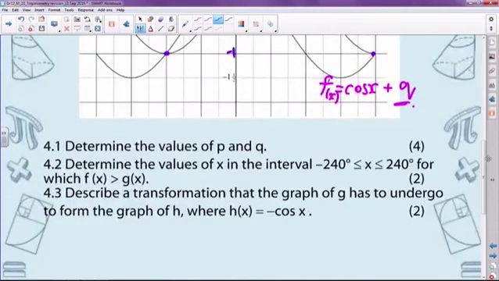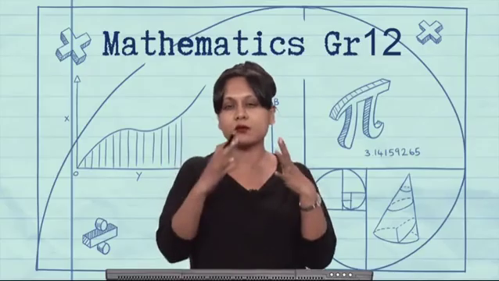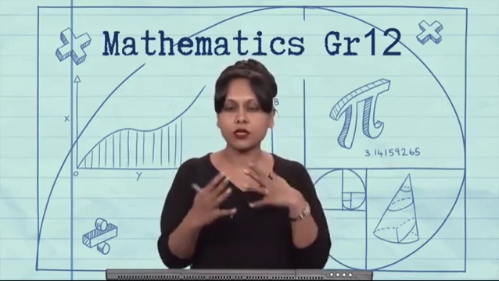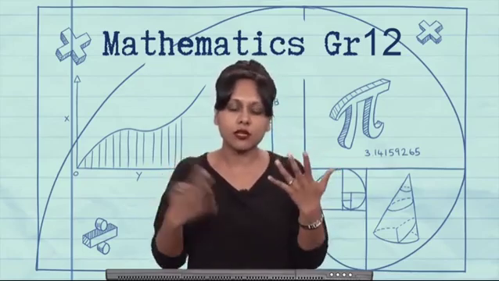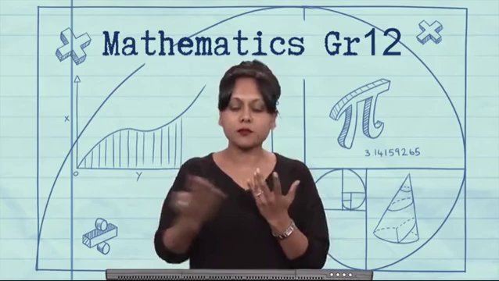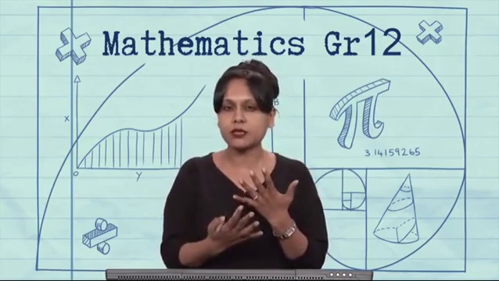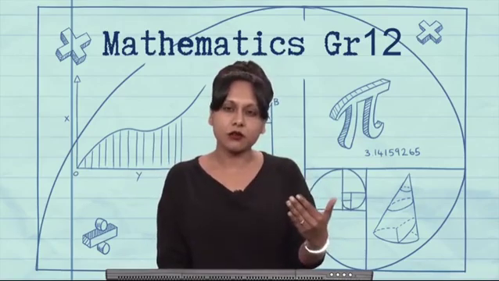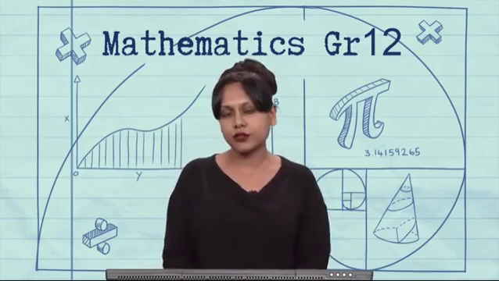All right, so you've got two unknown values, p and q, which means that you need to find those values. In other words, find the equations of the graph. One way you can approach this is to do it by inspection. You know quite well what the original sine x graph with no vertical or horizontal shifts looks like, or you can draw it on your grid and compare it, and then just by inspection work out what the value of p is. In a similar way, you would draw your normal cos graph without any vertical or horizontal changes and then work out what the value of q is.